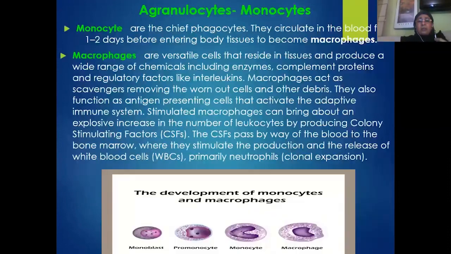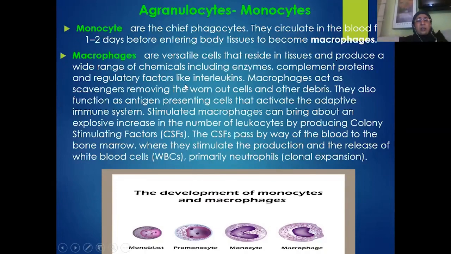Then coming to the next type of WBC cells, apart from granulocytes, we have agranulocytes also. In the agranulocytes, we have two types of cells, monocytes and lymphocytes. Monocytes are the chief phagocytes. They circulate in the blood for 1 to 2 days before entering the body tissues, which usually come in contact with the environment, and they transform themselves into macrophages.